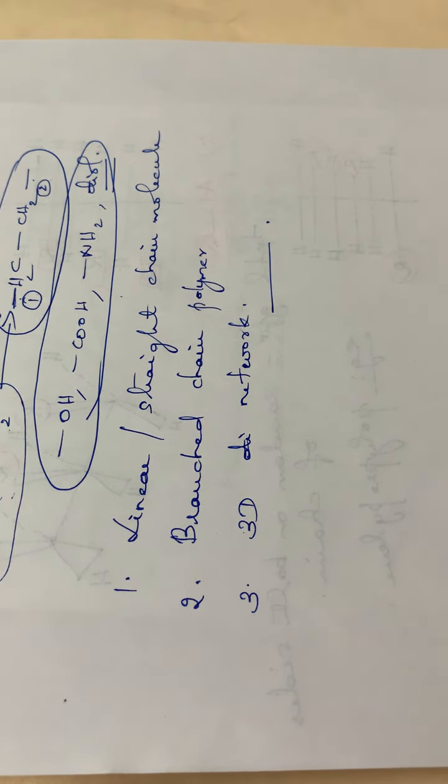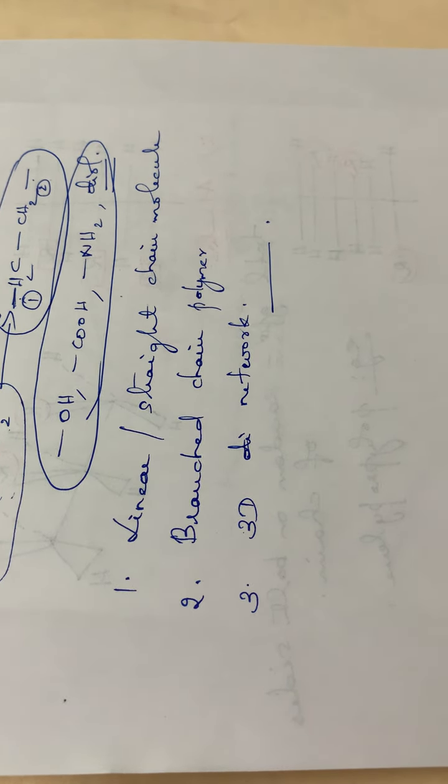First, the linear or straight chain polymer. See here, this is a bifunctional polymer, meaning it will have two reactive sites.